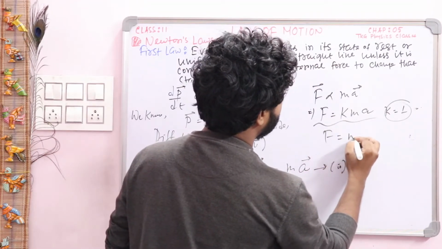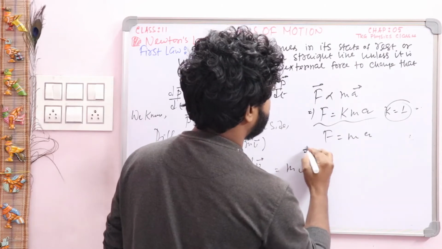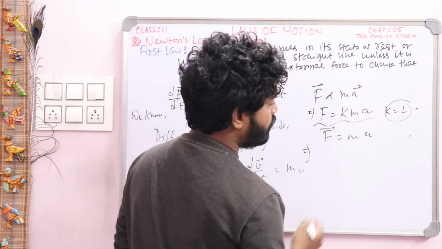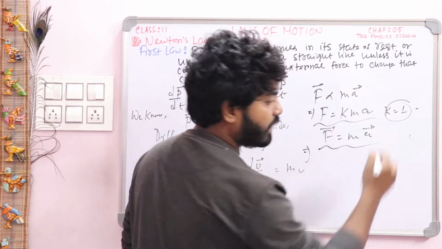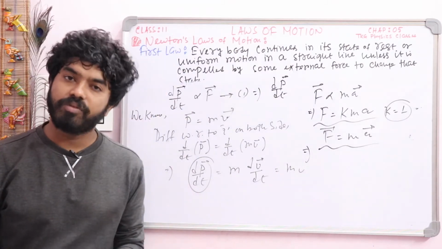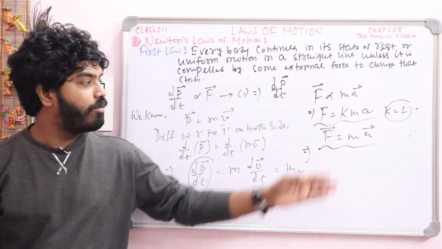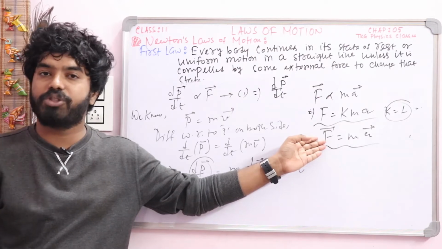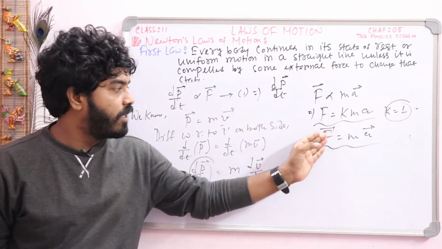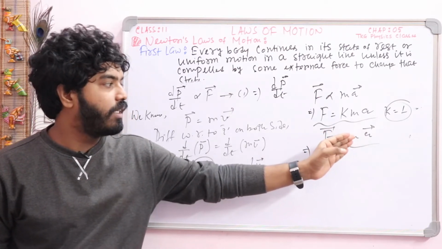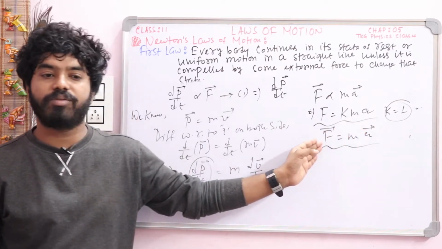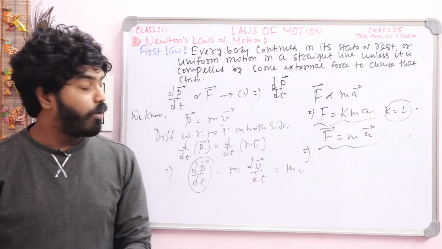So F is equal to m into a. This is our equation: the force vector is equal to mass into the acceleration vector, and this is the expression of force. Now with this equation we can draw graphs, force versus mass, mass versus acceleration, and acceleration versus force, etc.